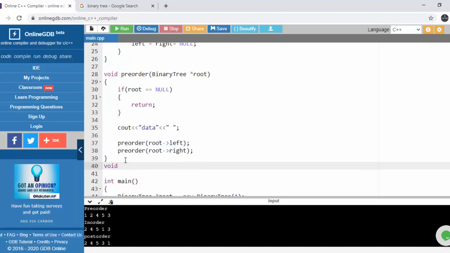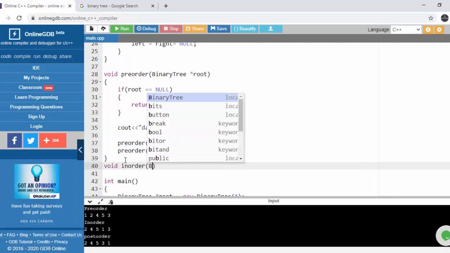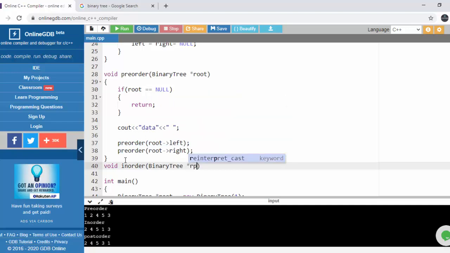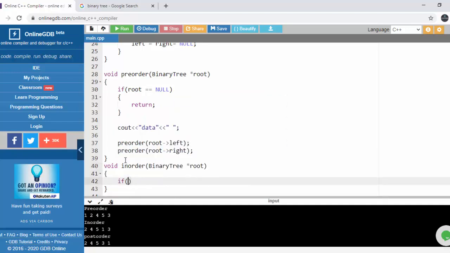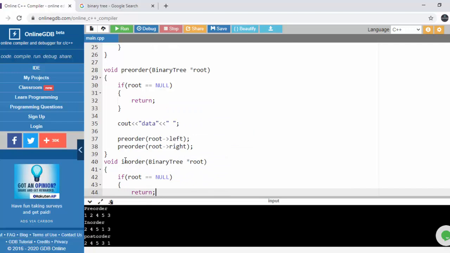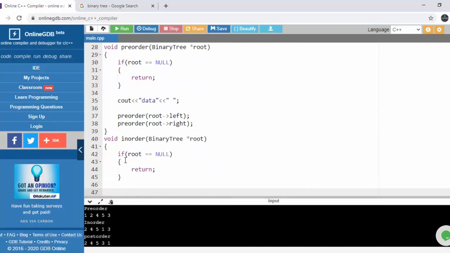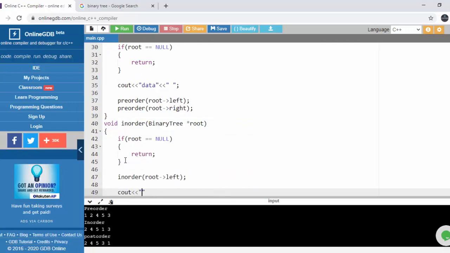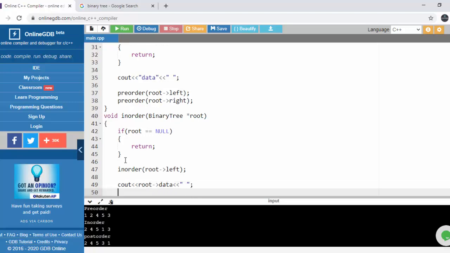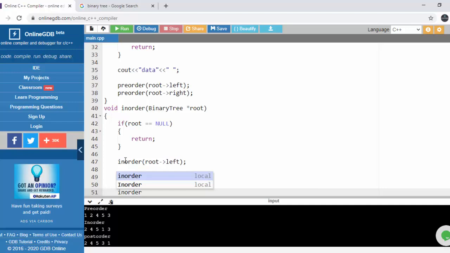And in a similar way we will be doing the other functions, and we will be getting root here. So if root equals null, we just simply return. So first we will be calling left. So in-order, after that we will be printing our data, and after that we will be calling the right.